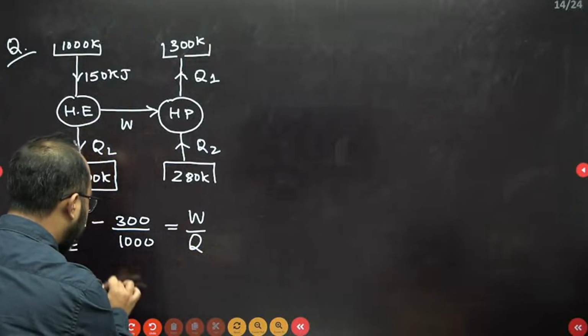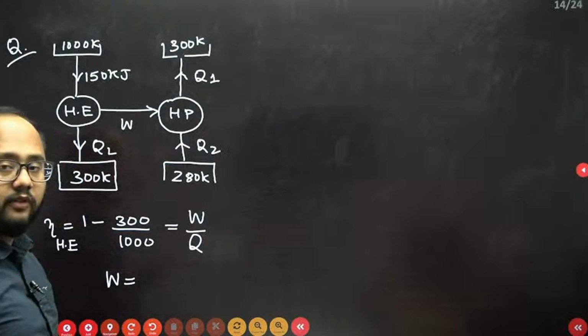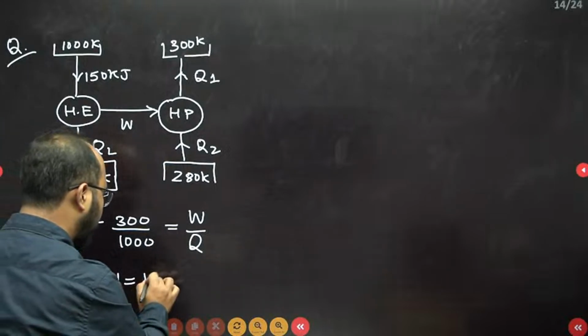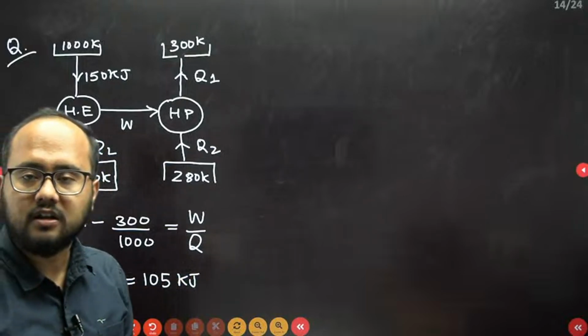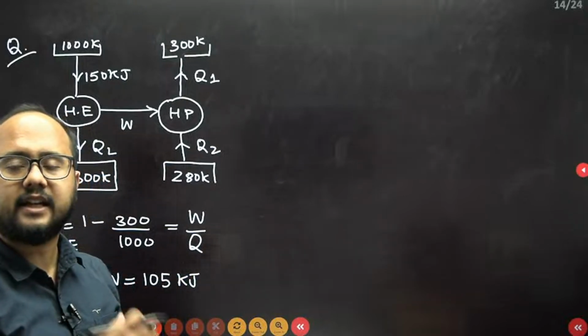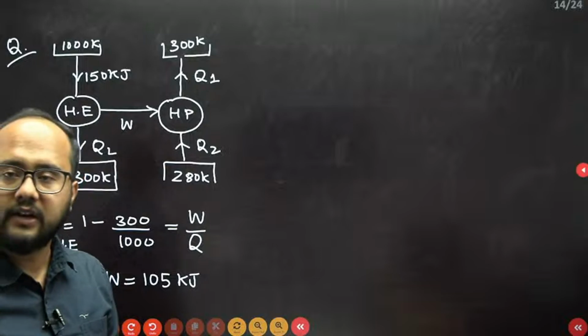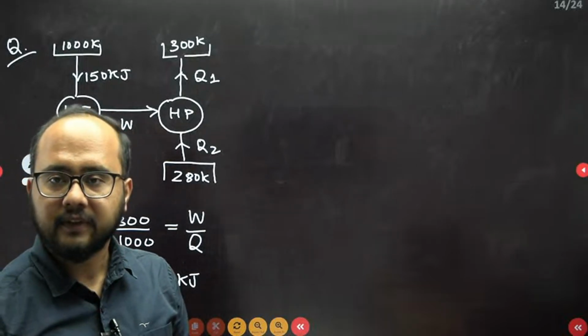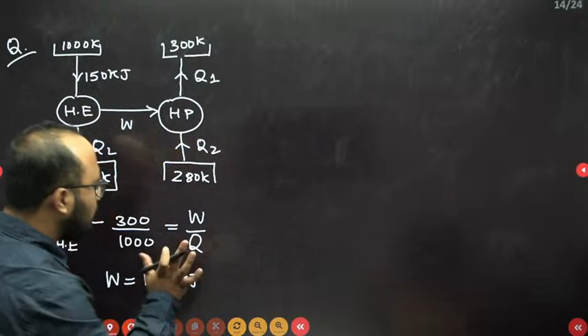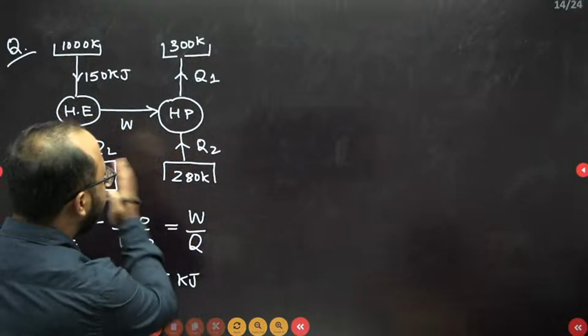Now in this case, what is the work we will be getting? The work we have solved is around 105 kilojoule. Please parallelly cross check the data as well, because this is the data given by the students only. Whatever memory based data they have, that only we are using here. Got it? So we got 105 kilojoule of work. Now that has been transferred to the heat pump.